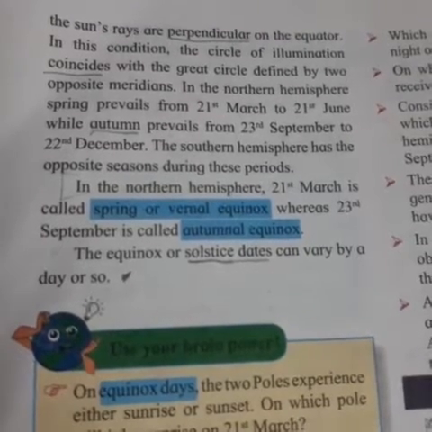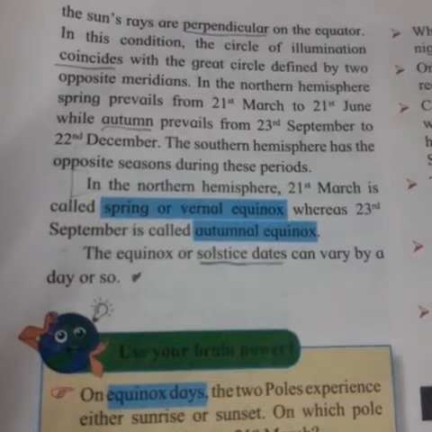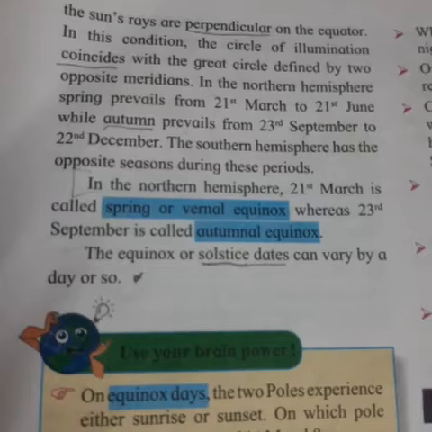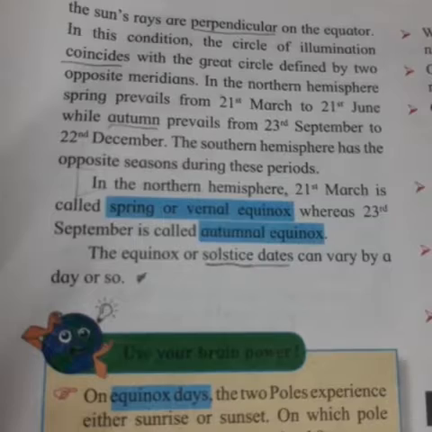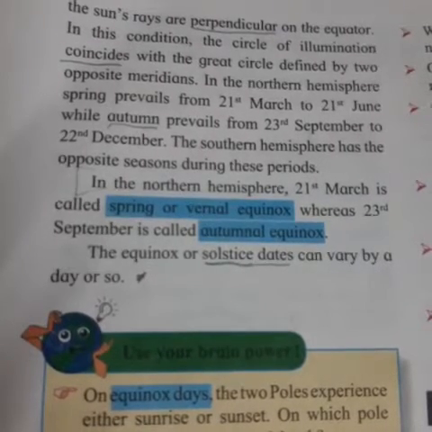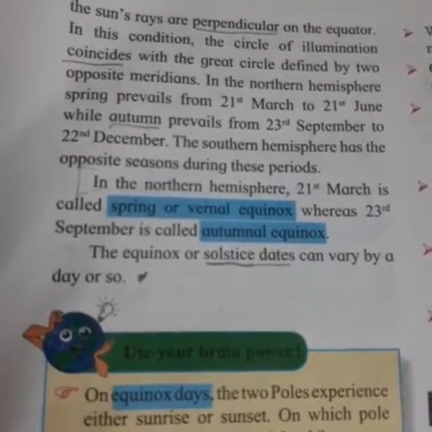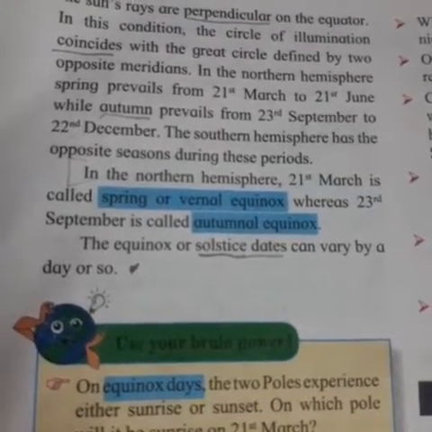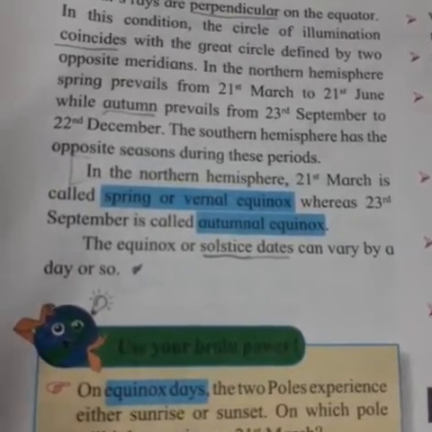In the northern hemisphere, spring prevails from 21st March to 21st June, while autumn prevails from 23rd September to 22nd December. The southern hemisphere has the opposite seasons during this period. In the northern hemisphere, 21st March is called spring or vernal equinox, whereas 23rd September is called autumnal equinox. The equinox or solstice days can vary by a day or so.